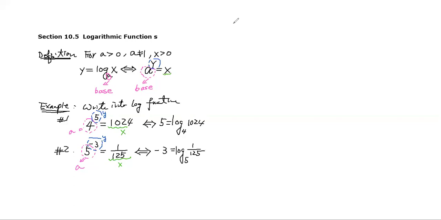Now let's take a look at other examples. Let's do the backward direction: let's write into exponential. Let's take a look at the first example. If I have 4 is equal to log base 4 of 256, now I need to write it into the exponential.